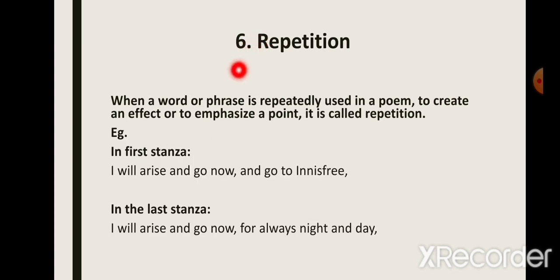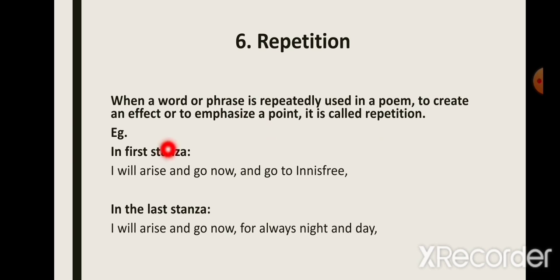Our next poetic device is repetition. When a word or phrase is repeatedly used in a poem to create an effect or to emphasize a point, it is called repetition. Sometimes writers deliberately repeat words or certain phrases to place emphasis on those things or ideas. This allows the readers to know that words or phrases that are being repeated are central to the theme or the meaning of the text, and so they need to be paid more attention to.